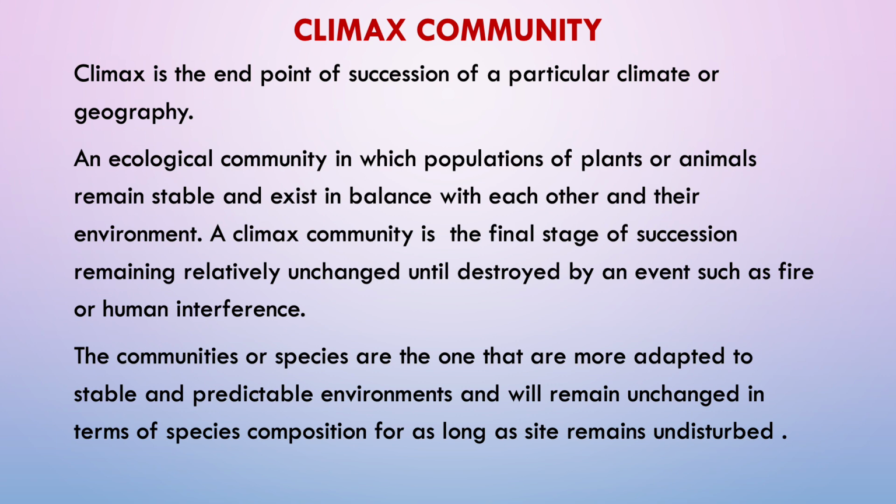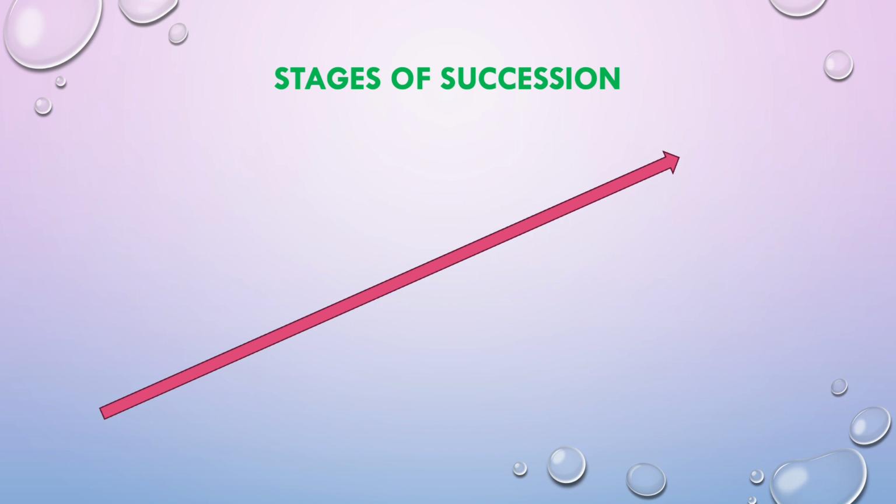Now, let us see what the stages of succession are. There are 5 such stages of succession, beginning with the first stage, nudation. As we have seen, the primary succession begins on a surface where previously no life existed. So, it is the initial stage where a new bare area is formed, which could be due to several factors such as volcanic eruptions, floods, landslides or erosions. This region is devoid of life and is ready for new species to inhabit it.